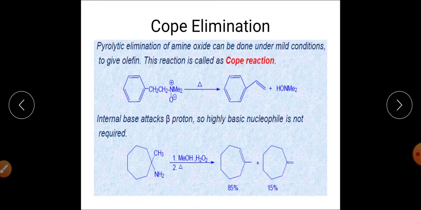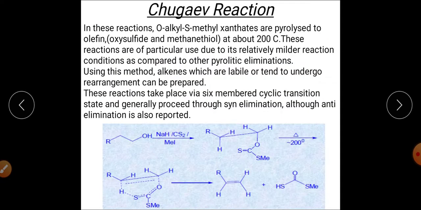This is the method by which we are getting the N-amine oxide from this particular amine, and after this one, the second reaction is pyrolytic syn elimination reaction, and it will undergo that particular elimination in which 85% of the product has been synthesized by elimination of this particular hydrogen, and 15% of the product has been synthesized by elimination of this particular hydrogen. So this is the case of Cope elimination. Again, this reaction is also a case of pyrolytic syn elimination reaction.